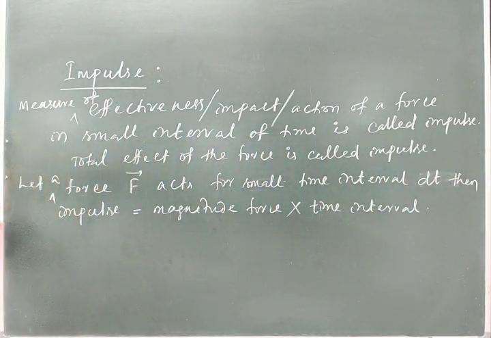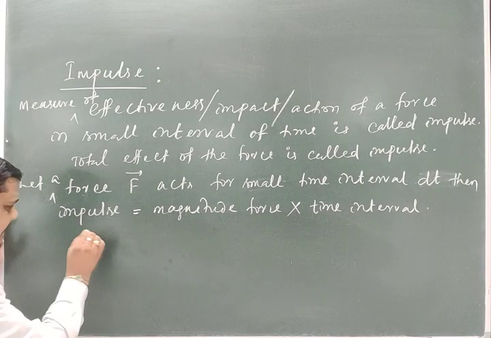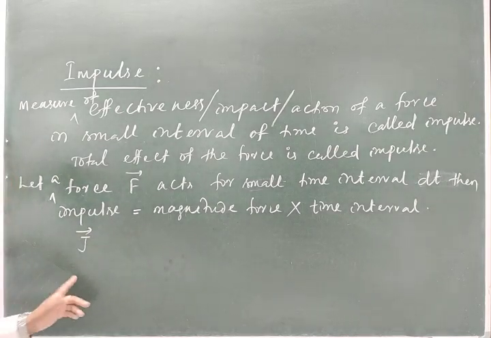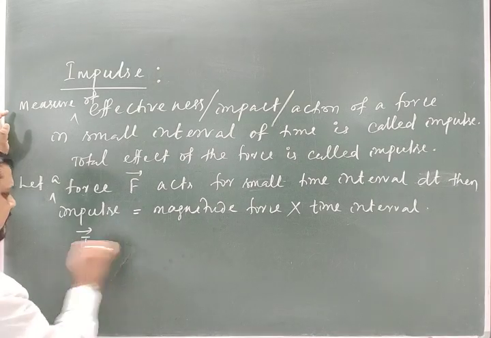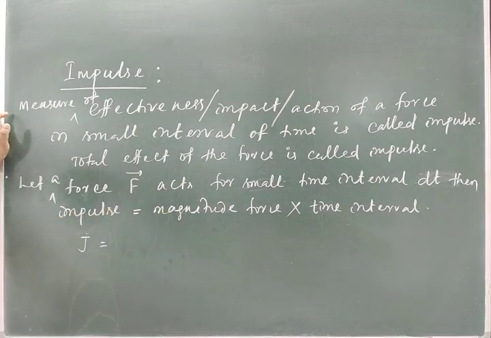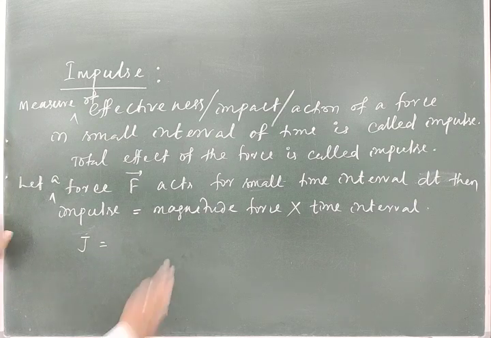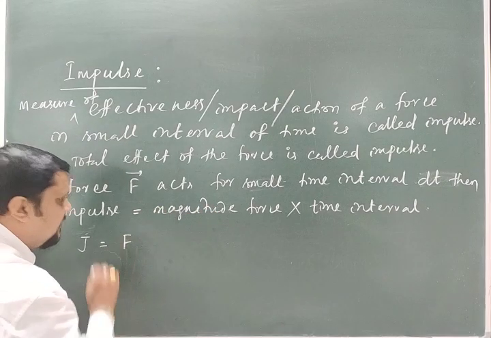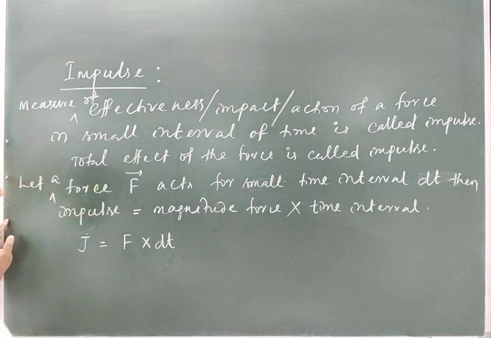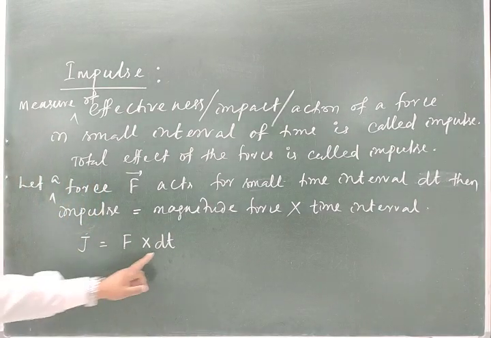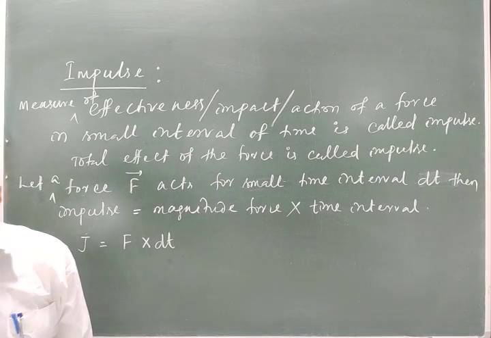Then the impulse is represented as J with a vector symbol, because it is a vector. First I will consider the magnitude part. J is equal to the magnitude of the force F for what time it acts, time dt. So that is the impulse. J is equal to F multiplied by dt, right?